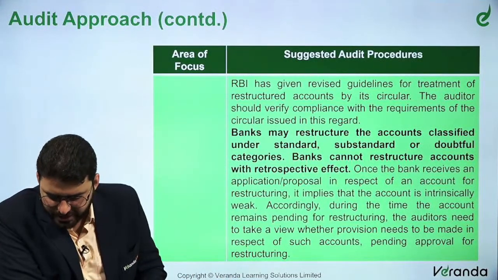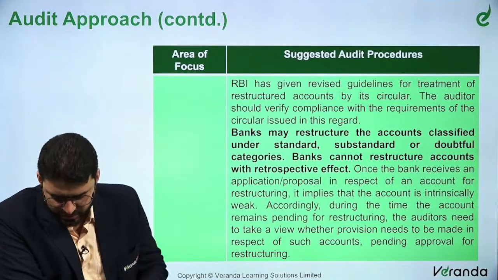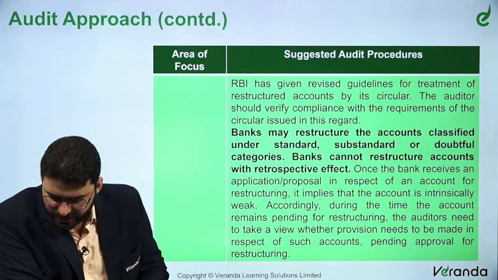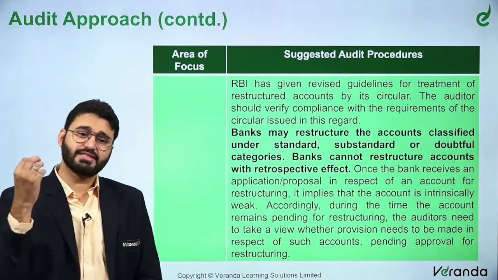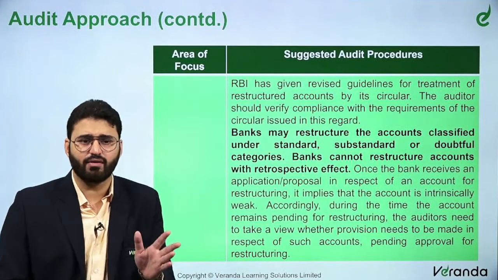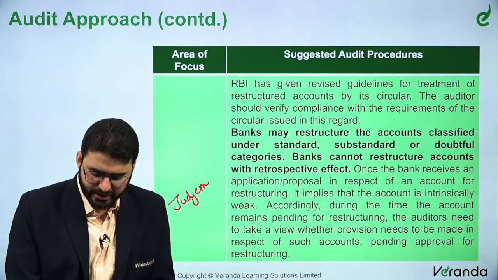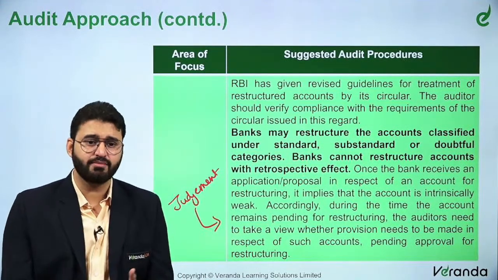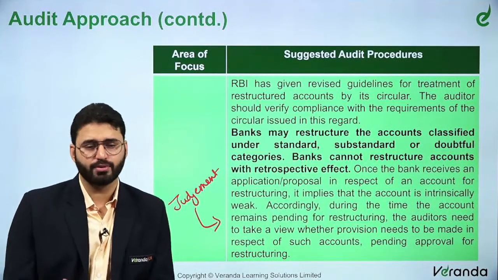Once the bank receives an application or proposal in respect of an account for restructuring, it implies that the account is intrinsically weak. Of course. Accordingly, during the time the account remains pending for restructuring, the auditor needs to take a view whether provision needs to be made in respect of such accounts pending approval for restructuring. So, this is also very important. There is no specific guideline that this much percentage has to be taken. Generally, RBI norms are very straightforward: this is the amount, that's all, nothing doing. But here a judgment is involved. The auditor needs to take a judgment with respect to accounts pending for restructuring, when an application is received and the banker is yet to act upon it. In that case, the judgment has to be taken by the auditor with respect to provisioning of the accounts.